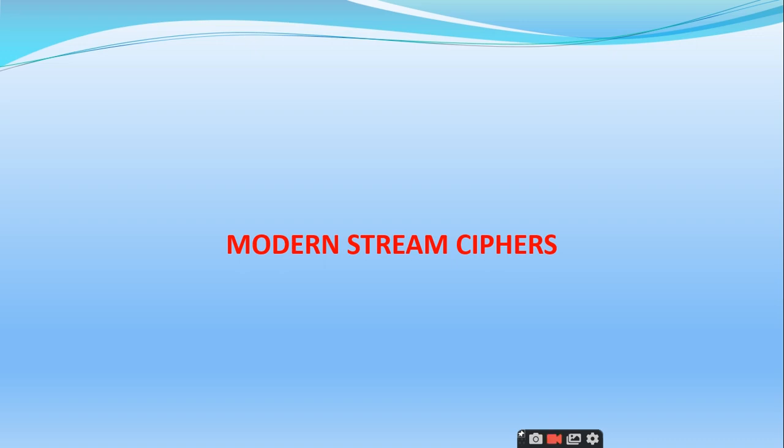and modern stream ciphers. In the previous sessions we have gone through a very in-depth discussion on the modern block ciphers, where you first convert the given data into a number of bits, and then you make a block of a particular group of bits, like 64 bits or 128 bits.